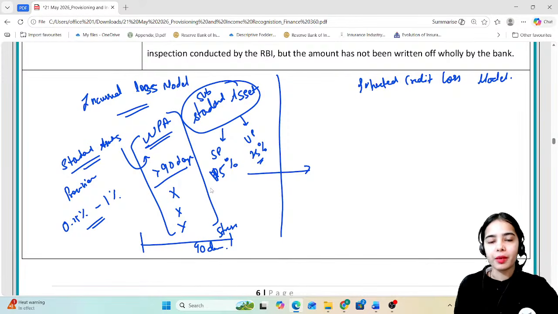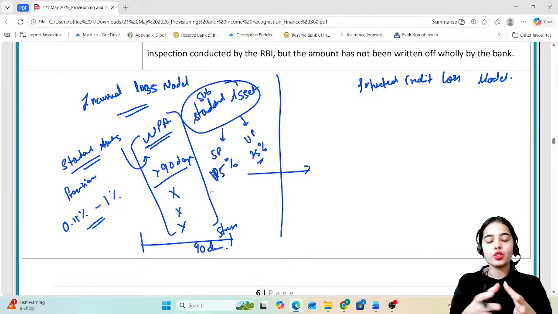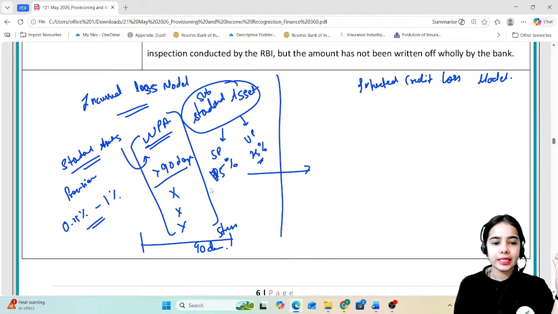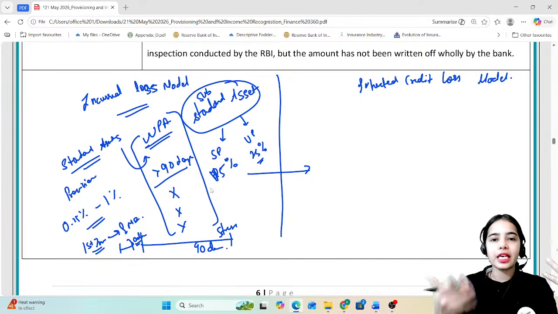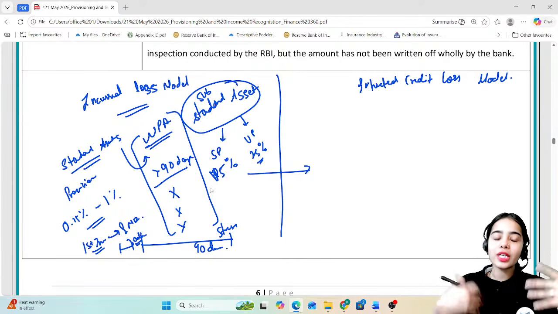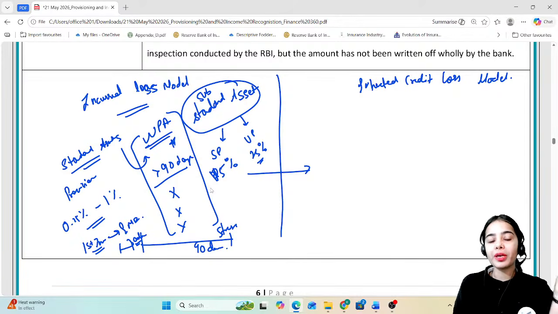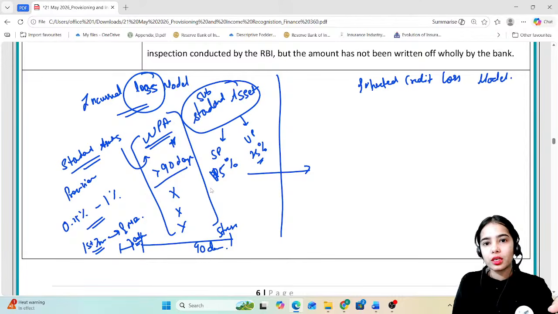The stress is coming because the principal payments are not happening, the interest payments are not happening. In the initial period only, let's say that on 1st of June the EMI has to come. On 1st of June the EMI did not come, and for 30 days the EMI has not been paid by the borrower. So it has been recognized that the stress is coming, but still the bank is waiting for the loan to become NPA. When the loss has happened, after that the provisions are being maintained.